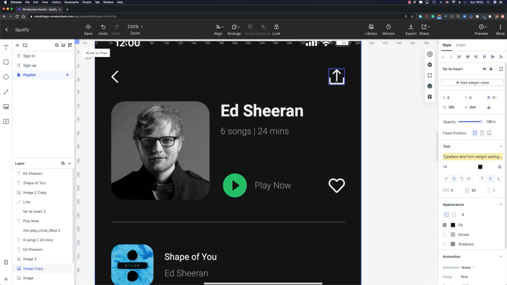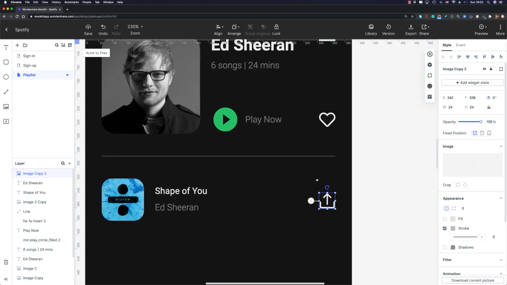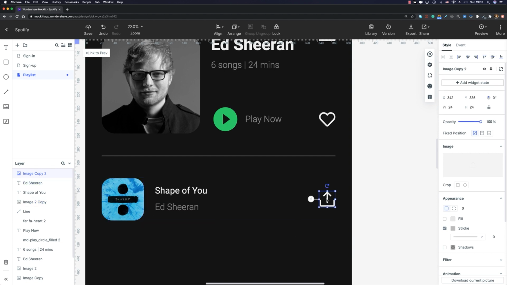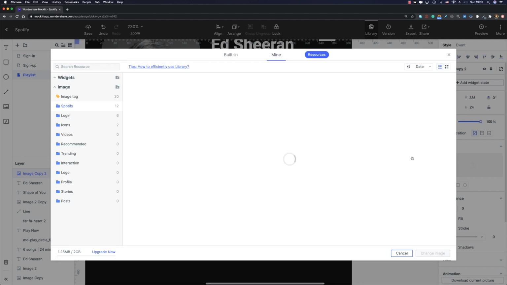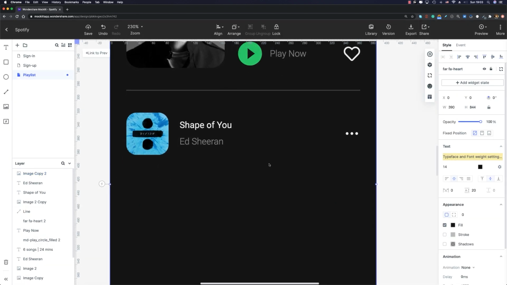So I'm gonna select this share button, duplicate it, move it down, because the dimension is going to be the same, I'm going to align it with my image. Okay, so they are aligned vertically. I'm going to select it, go to library and choose the more icon, just like that. All right, everything is cool. So we've just created the first song, okay?